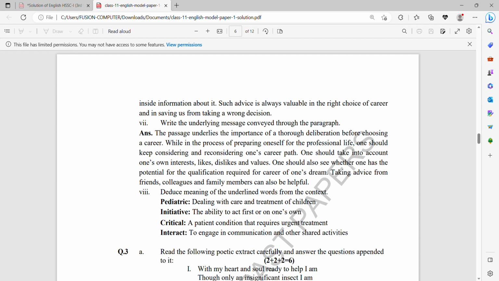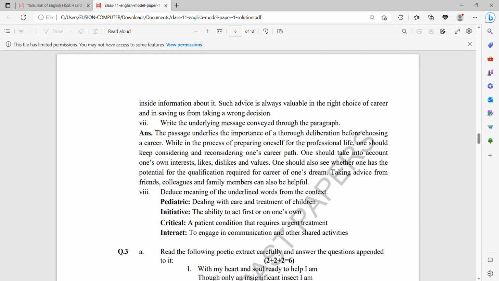And means the underlined, if there are some lines that are underlined in the para, you have to write its meaning over there. Number 8, deduce the meaning of the underlined word from the context. Pediatric, initiative: pediatric, dealing with the care and treatment of the children; initiative, the ability to act first or on one's own.